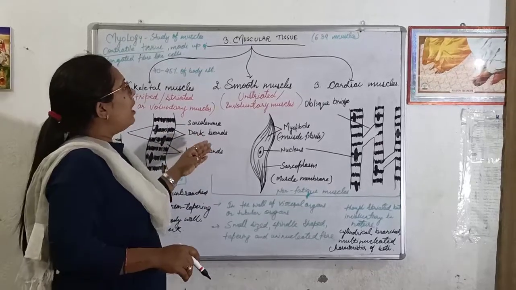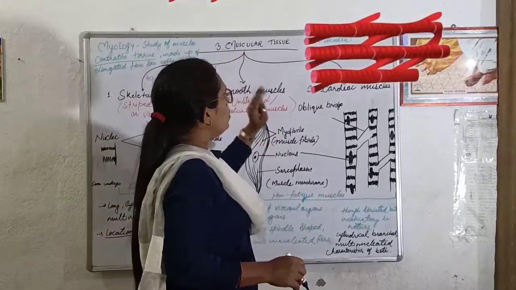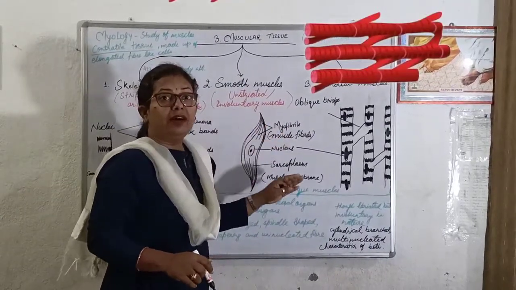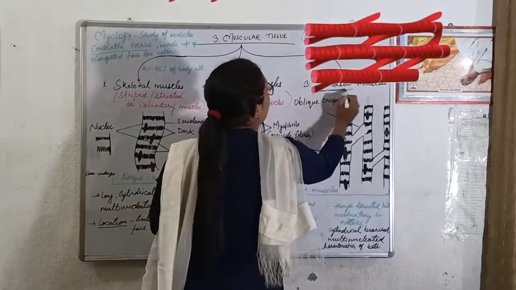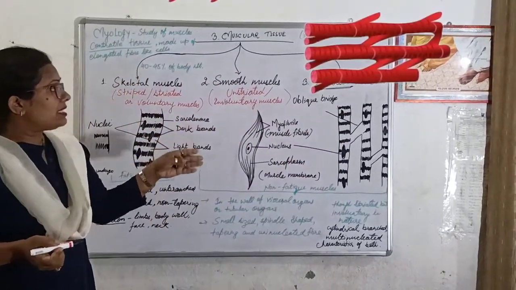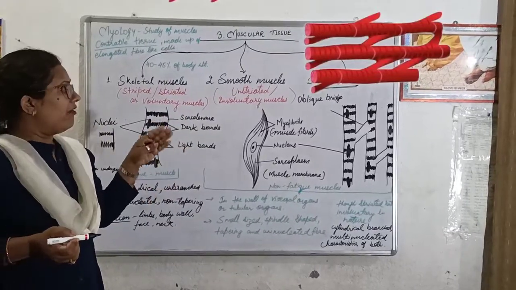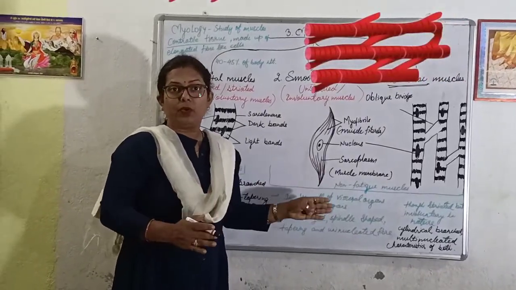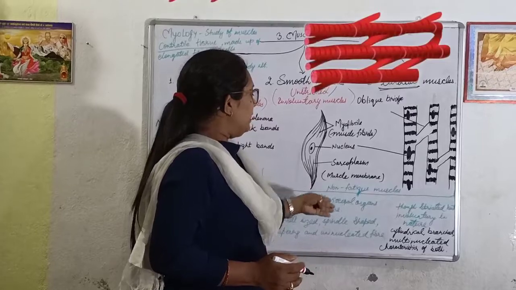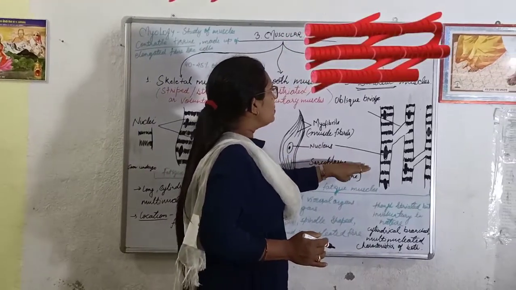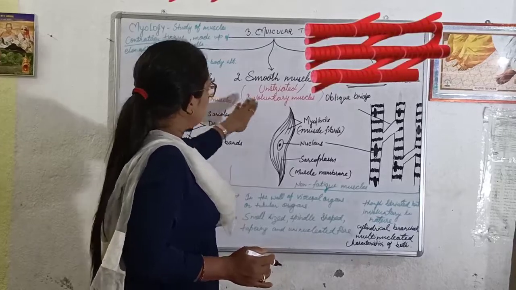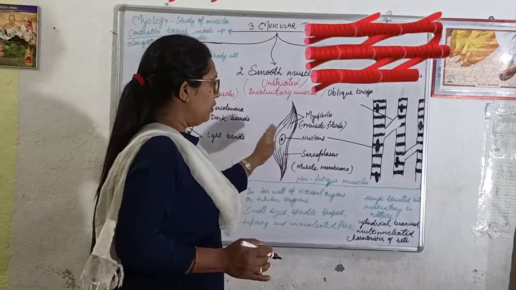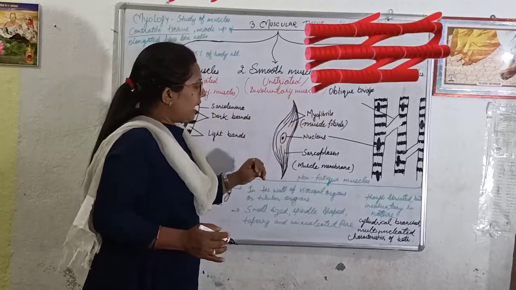Now we will talk about third category of muscular tissue, that is cardiac muscles. Cardiac muscles are found only in heart, as the name is suggesting. Cardiac term is related to heart. So this type of muscles are found only in our heart, and as we know these are non-fatigue muscles. ये लगातार काम करती है बिना रुके हुए, बिना थके हुए. So these have the characteristics of both kinds of muscles, skeletal muscles and smooth muscles. That means these are striped muscles and unstriped. Both kinds of characteristics are present in the cardiac muscles.